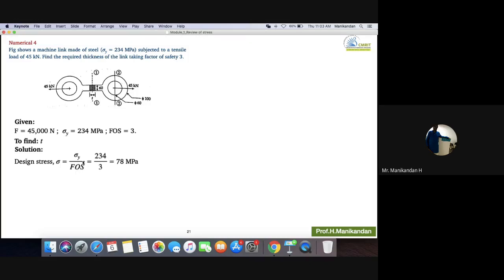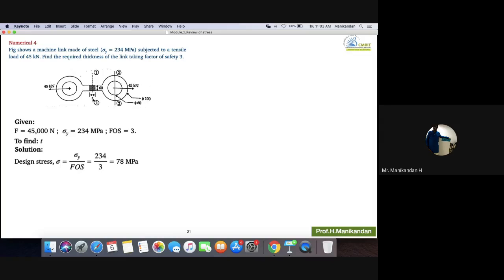So design stress is equal to sigma y divided by factor of safety. So design stress is 78 megapascal. What does this 78 megapascal indicate? Whenever you are designing any dimension for this component, the stress induced should not be greater than 78 megapascal. If it exceeds 78 megapascal, your link is going to fail.